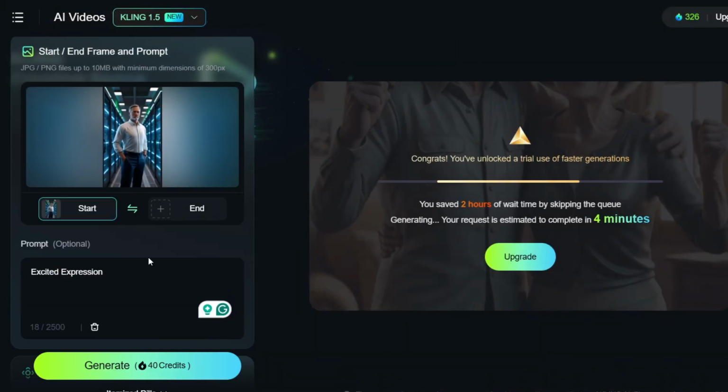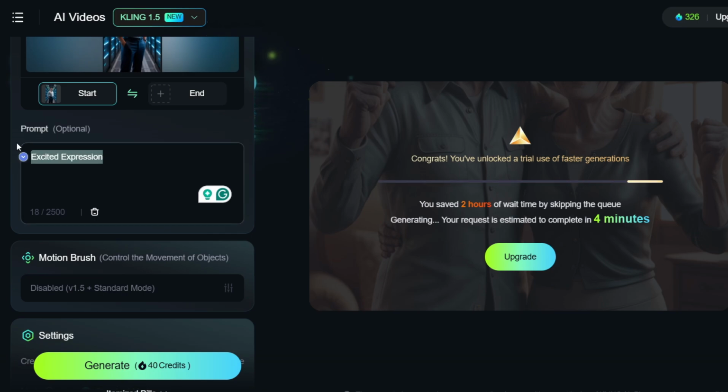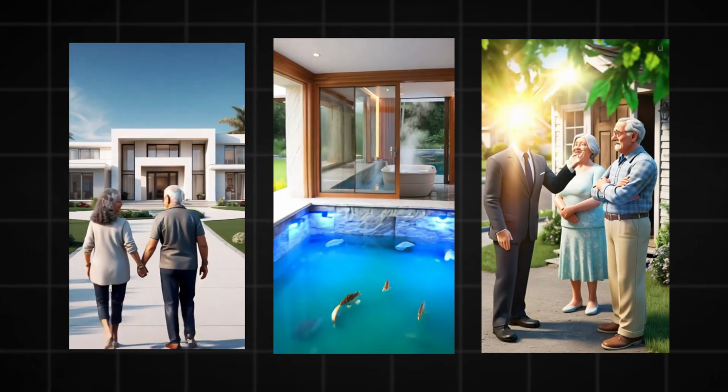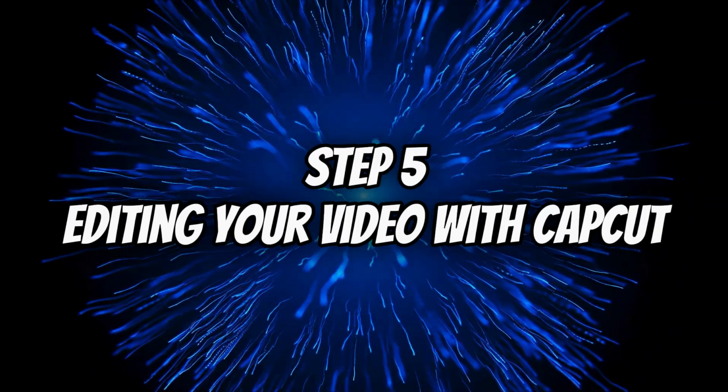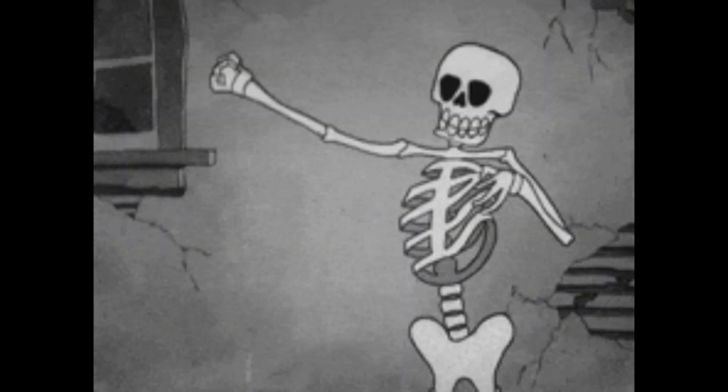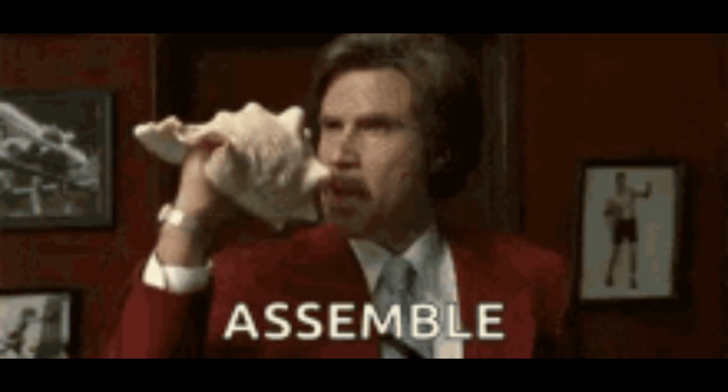Most of these platforms allow you to adjust the speed, movement, and effects to match your script's pacing. The result? Animated sequences that feel professional without requiring you to hire a team of animators. Step 5. Editing your video with CapCut. Now that you have your animations, it's time to assemble everything.